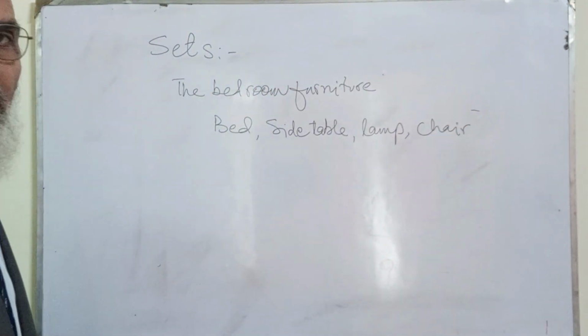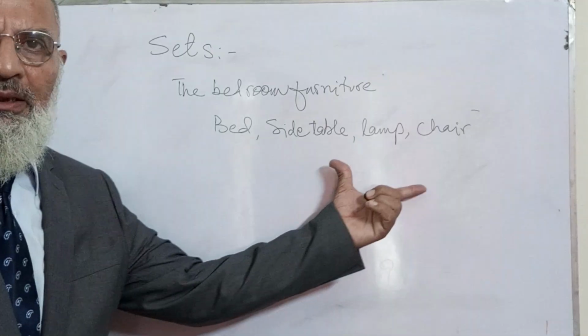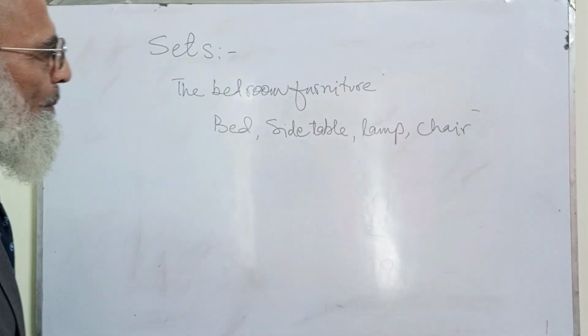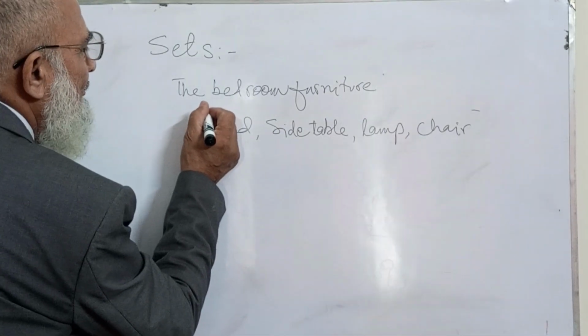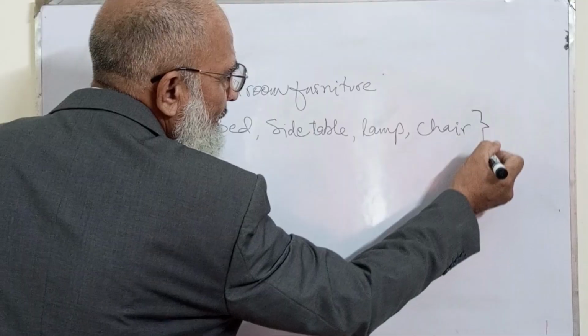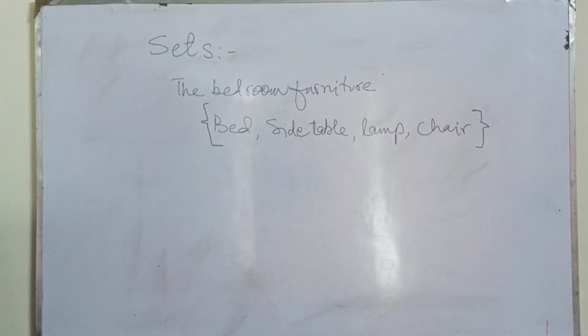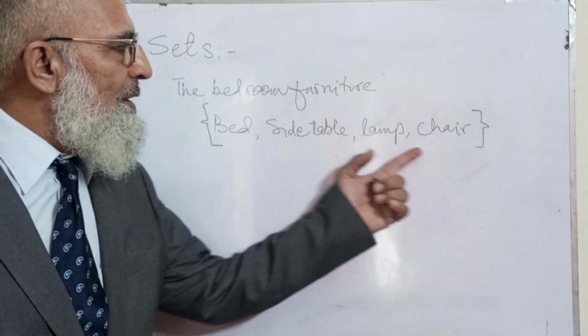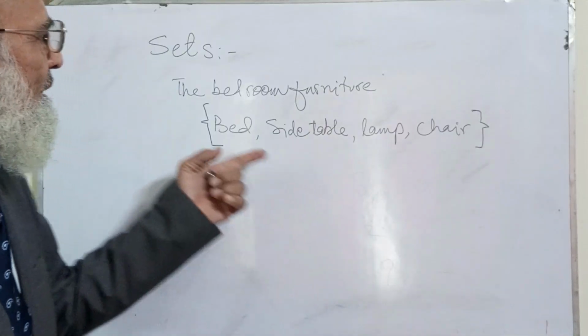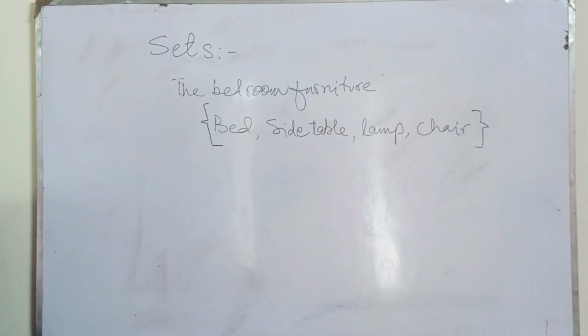Now, this is a group of things which you can find in a bedroom. If I enclose this set of things in curly brackets, then it is called a set.